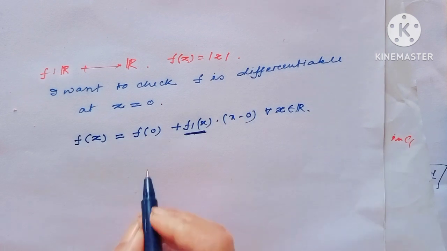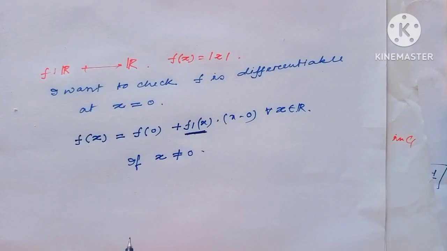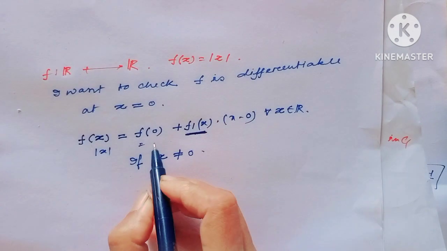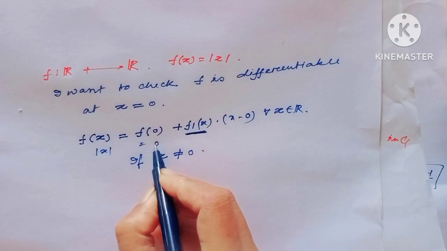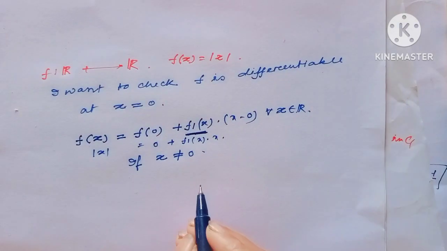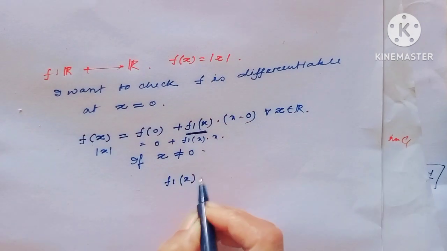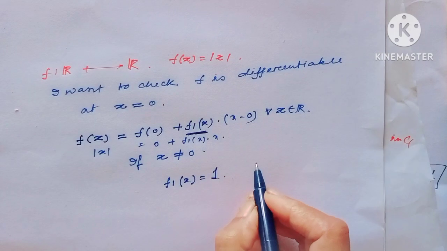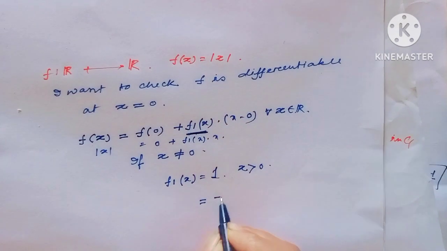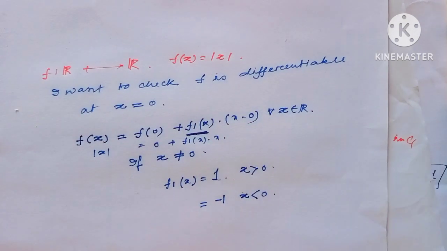Notice if x is not equal to 0, here f of x equals mod x, f of 0 is obviously 0, and f1 of x times x. When x is not equal to 0, then f1 of x would be 1 for all x greater than 0 and f1 of x would be minus 1 for all x less than 0.